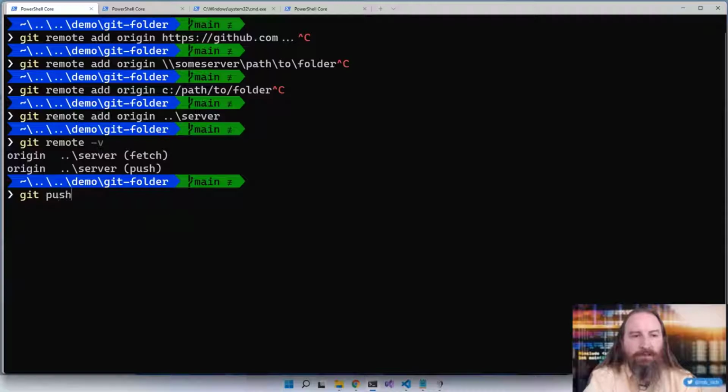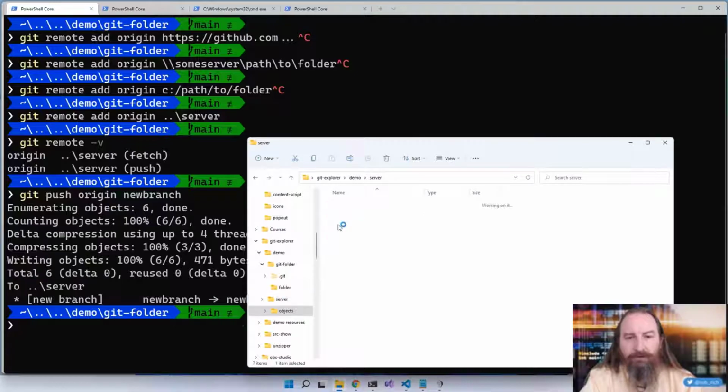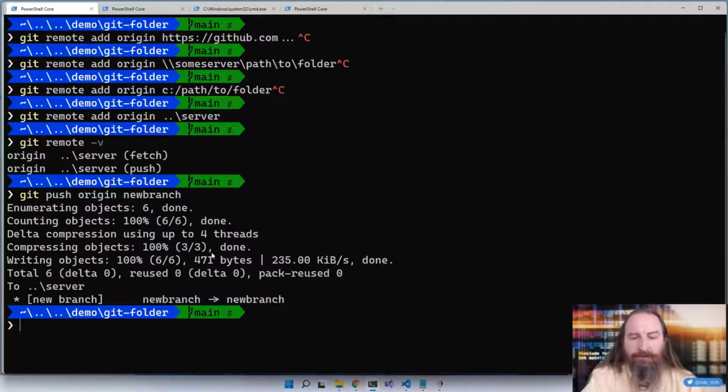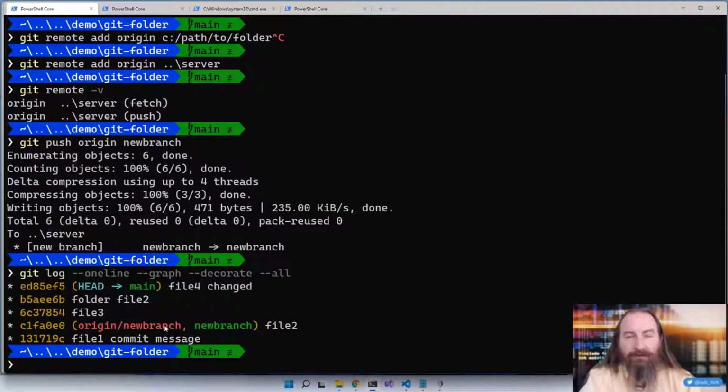So now let's git push origin main, or actually let's say new branch. Now when we push new branch to the server, here in the server's objects folder, what once was empty now has all that content. Similarly, in our local directory, we now have these objects. Now, we only pushed a few objects, so if we say git log --oneline --graph --decorate --all, we see that we pushed new branch up to the server. So now we have another remote, or another branch.